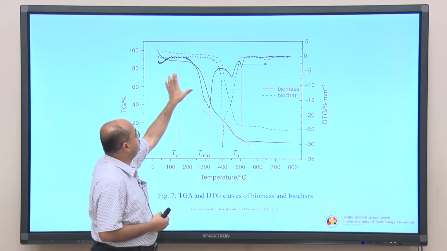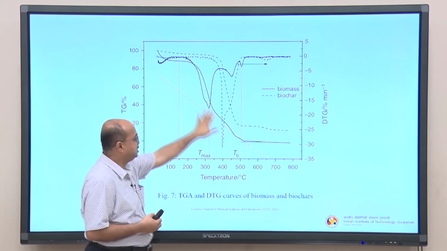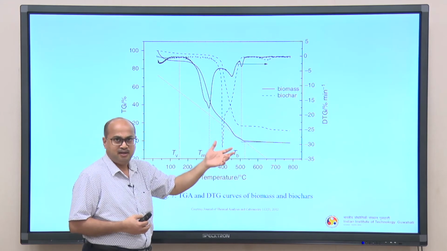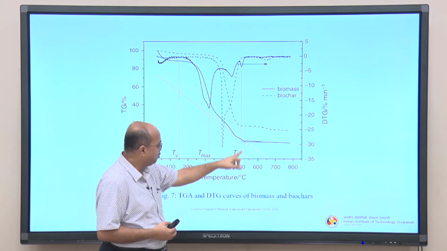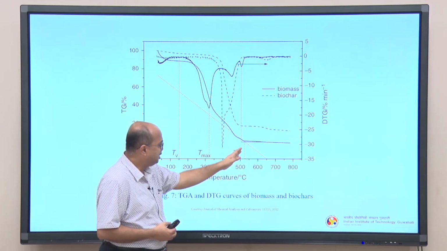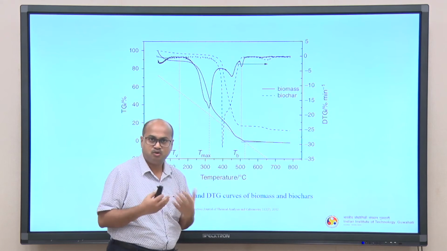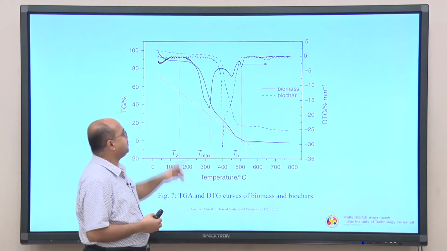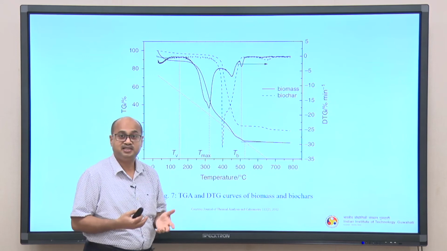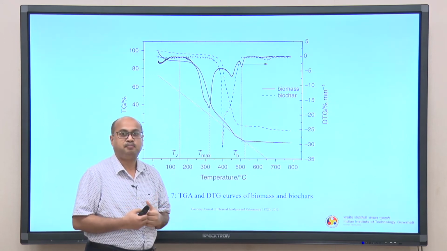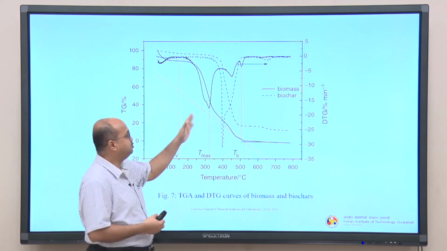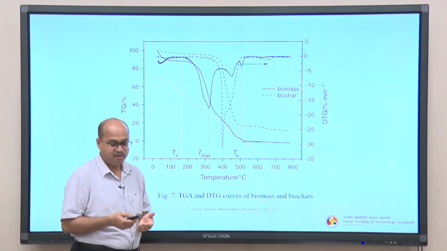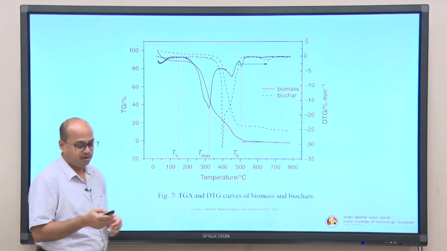Initially the moisture will be removed, then there are other components like volatile matters and some decomposition starts. Then slowly you reach close to 550, around 530, and it almost becomes saturated, so no more weight loss is noticed. DTG is the derivative of the TG plot. Whatever TG data you get from the instrument, you can take the derivative and plot it, so you get more information about the phase transition and other things from this plot.